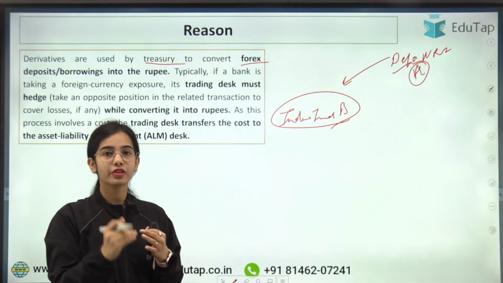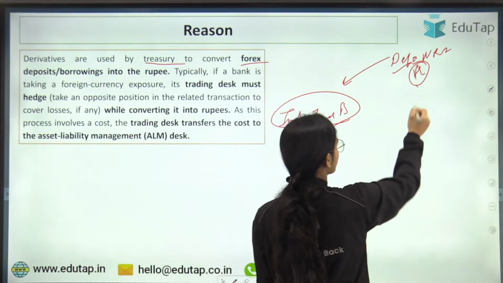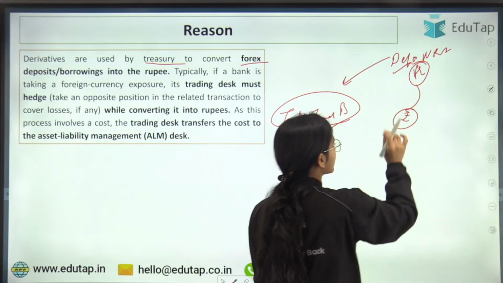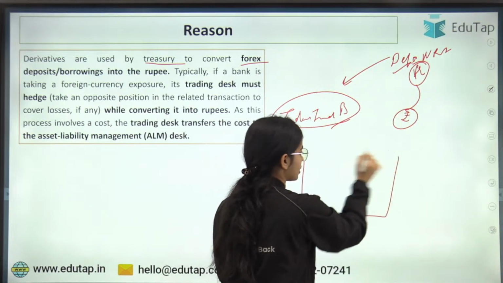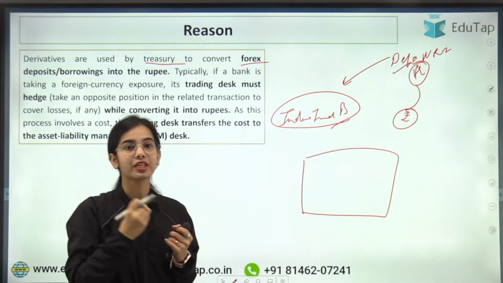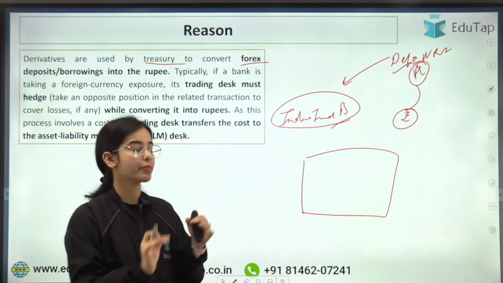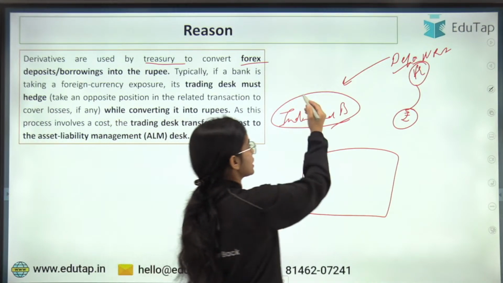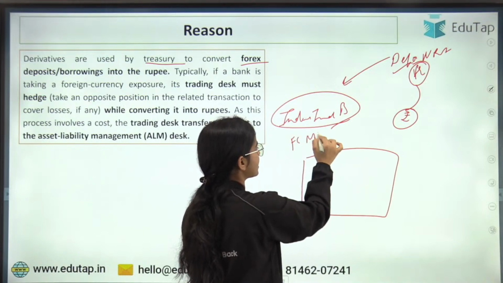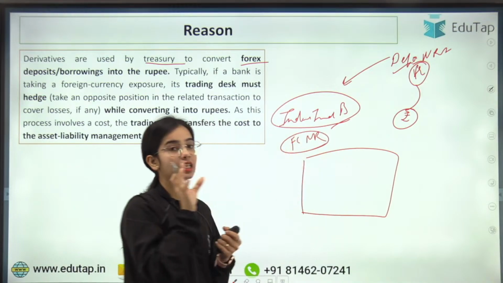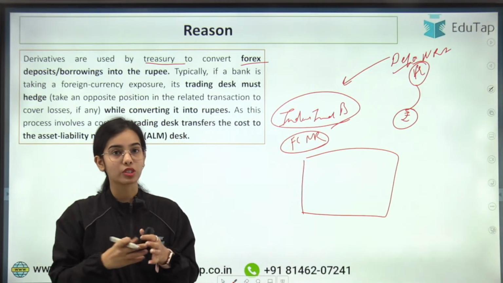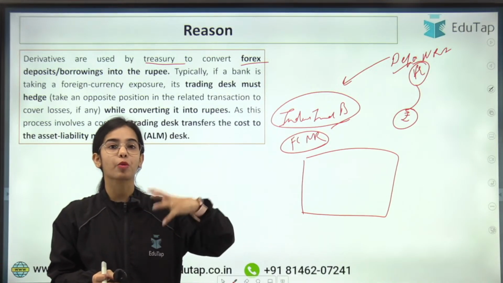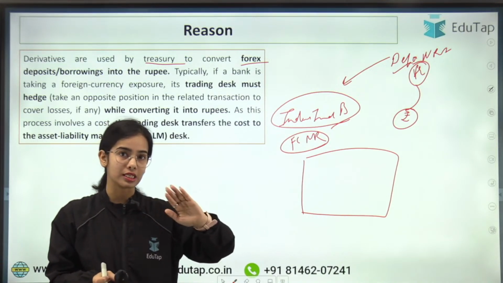Now, whenever the foreign exchange has to be converted into rupees, there is a transaction or a derivative that has to be taken into account. Because later on, especially in the foreign currency non-resident account, the deposits are kept in foreign currency, and when the withdrawal happens, the deposits have to be returned in the foreign currency.